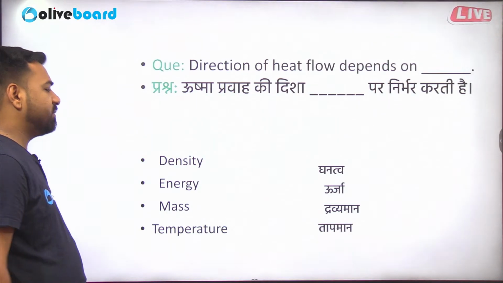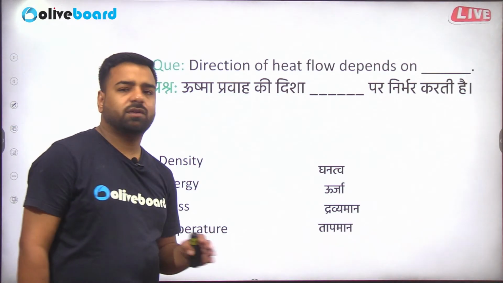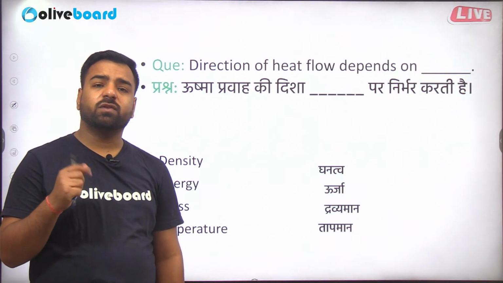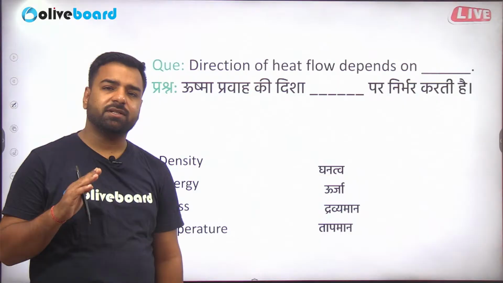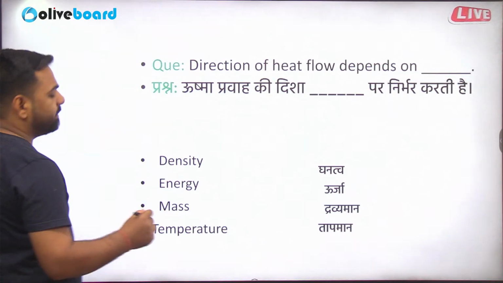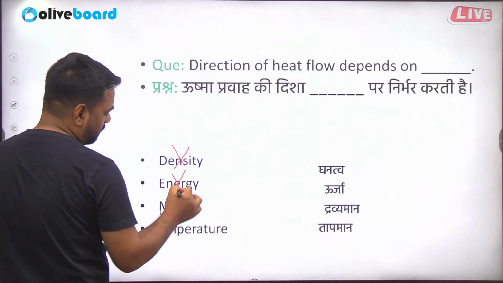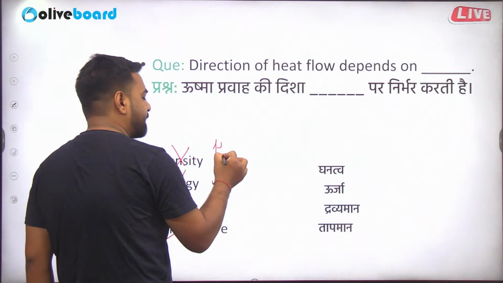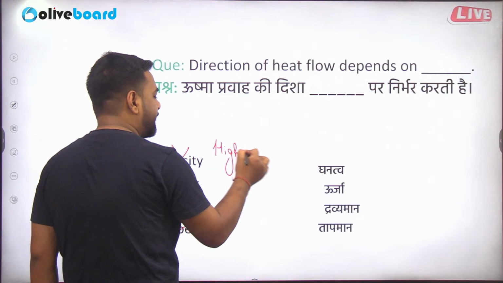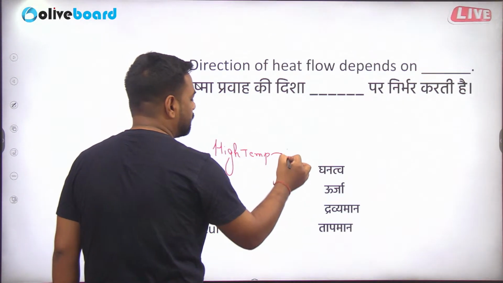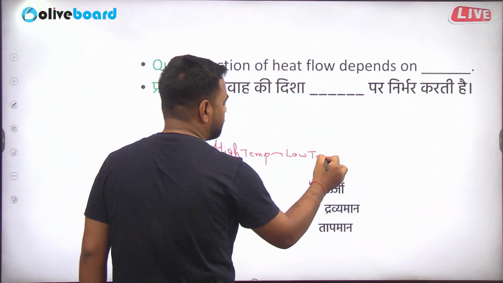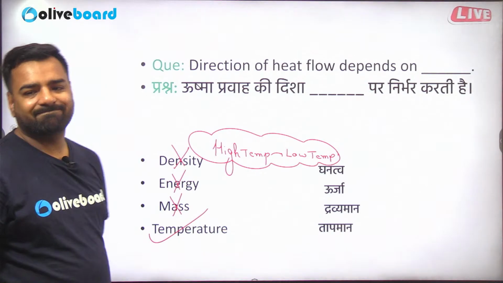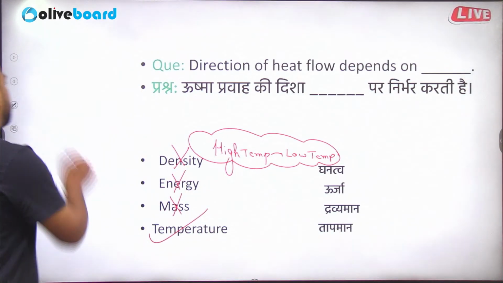Next we have: direction of the heat flow depends upon what? So guys, heat always flows from the hotter object towards the colder object, that is from the higher temperature to the lower temperature. Now is it dependent upon density? No. Is it dependent upon energy? No. Mass again? No. What is it? Temperature. So it will always travel from high temperature to low temperature. As simple as that. Is this thing clear? Yeah, that's clear. So the correct answer is option number D.